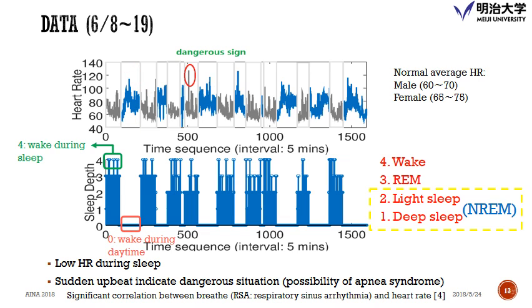And here, for the sleep depth, there are 4 stages. If we have 4, it means that we are awake during sleep. And when we have 1, it means that we have deep sleep. So it's better to have a lower value here. So we can understand